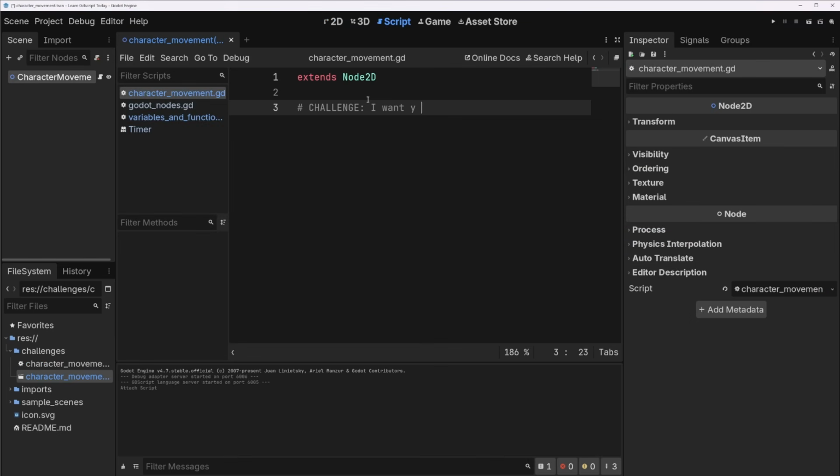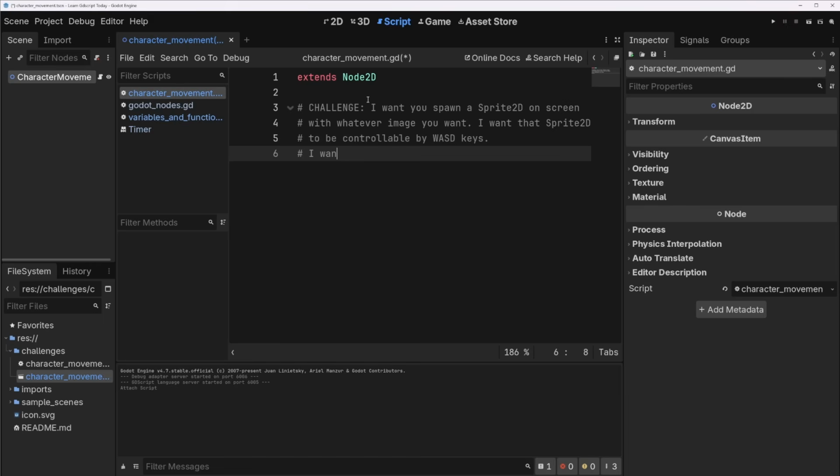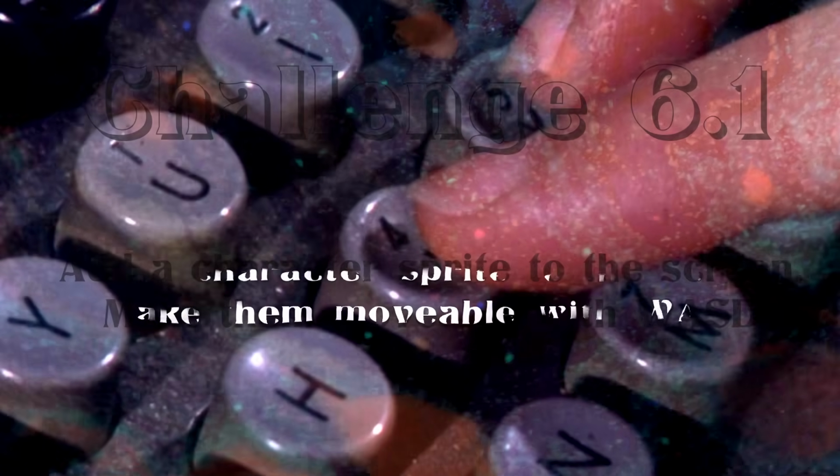Okay, cool. Here's your challenge. I want you to spawn a Sprite2D on screen with whatever image you want. I don't really care. That's up to your creativity. Want that Sprite2D to be controllable by WASD keys. Move it around the screen. This is pretty similar to something we've done already, so I don't think this is going to be impossible for you. I'm going to give you a second to do this, and then we'll come back and solve it for you.